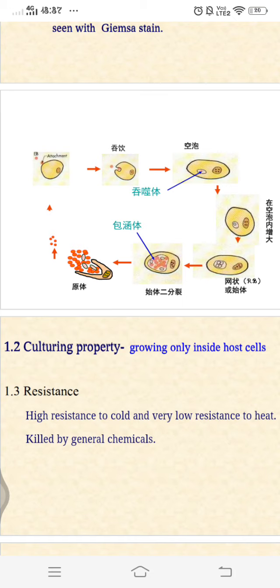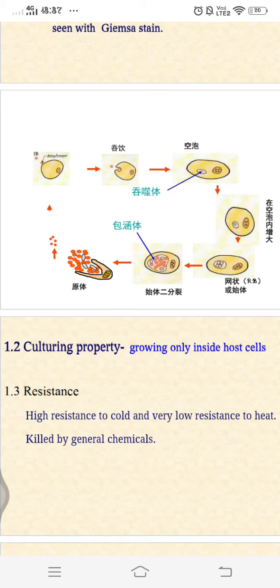Next let us see to which agents chlamydia is sensitive. It is sensitive to routine disinfectants and heat, so with a lot of heat we can kill it. The antigens present are 3 main antigens: genus specific antigen, species specific antigen, and serotype specific antigen. Genus specific antigen is present in trachomatis and psittaci, that is LPS, lipopolysaccharide, protein in nature, heat stable, complement fixing, and present in both the elementary body and the reticulate body. Next, species specific antigen is a major outer membrane protein antigen. And serotype specific antigen has different serovars.